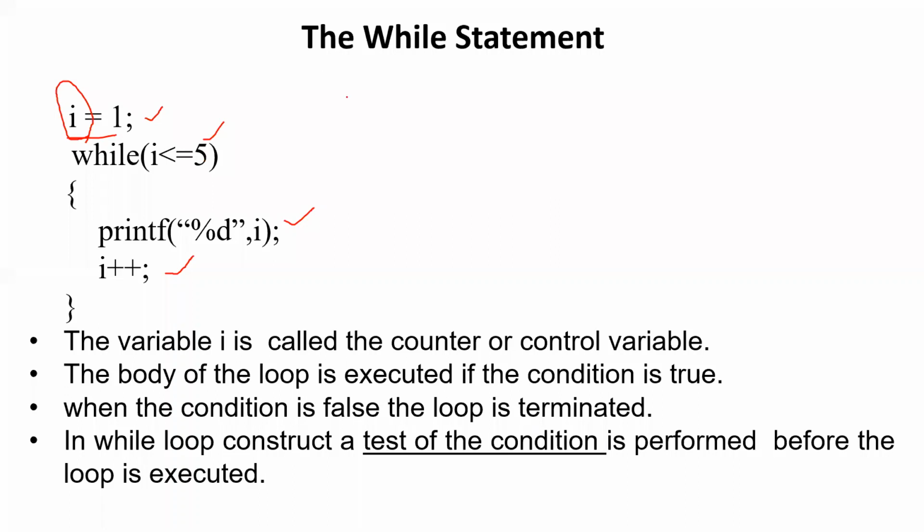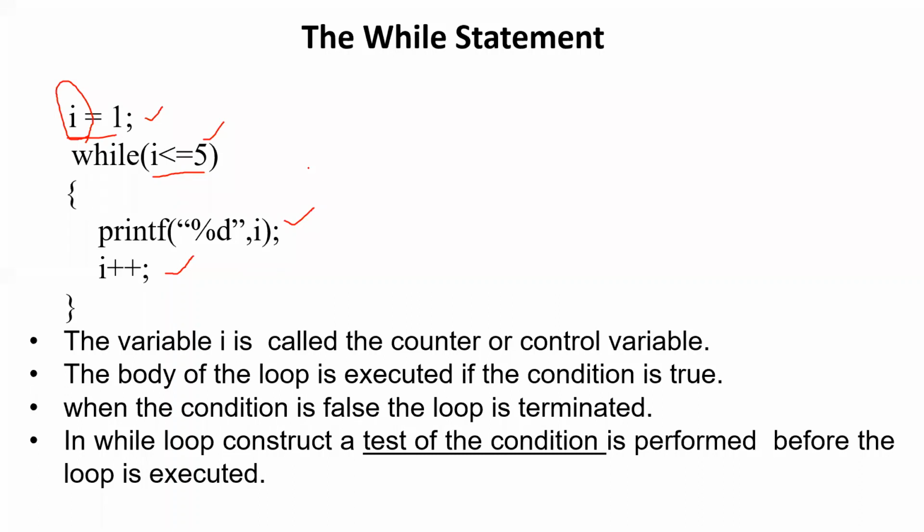And which is the test for the control variable? Where are we testing the control variable? In while, what is the control? What we are testing is whether i is less than or equal to 5. Nevin answered: i is less than or equal to 5. We are testing whether the control variable is less than or equal to 5. In while we are testing, only while. Right? That is our testing.